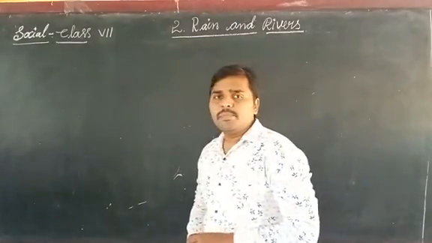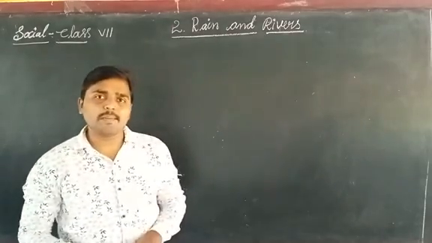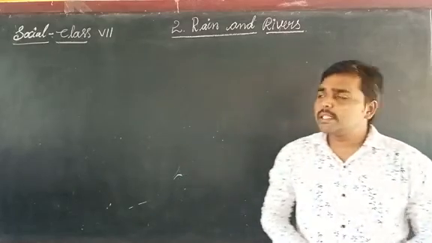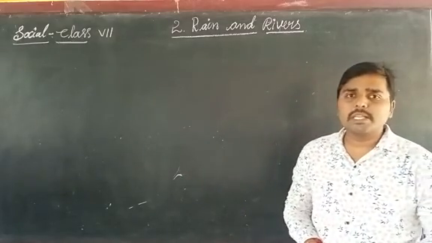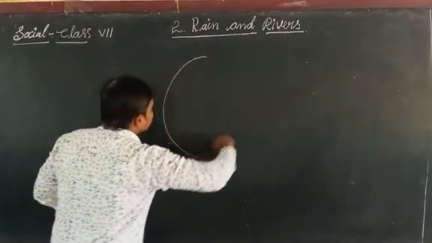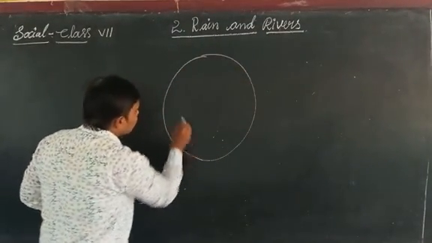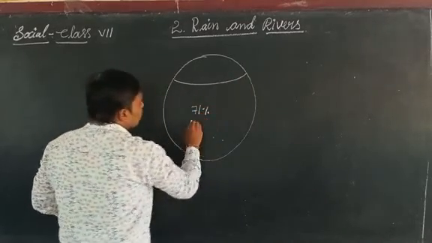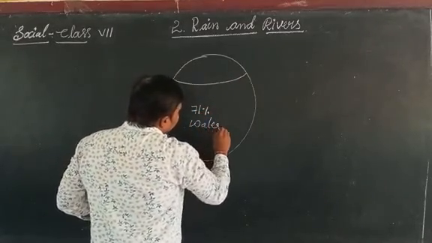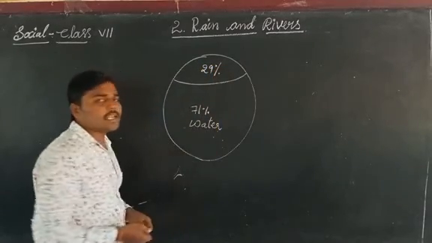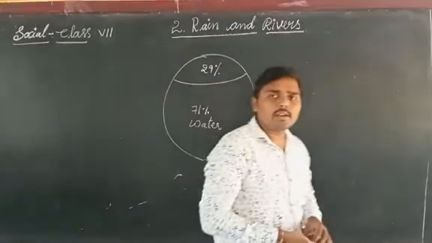If you see the surface of the earth, 71% of it is covered with water, and the remaining 29% is covered with continents.